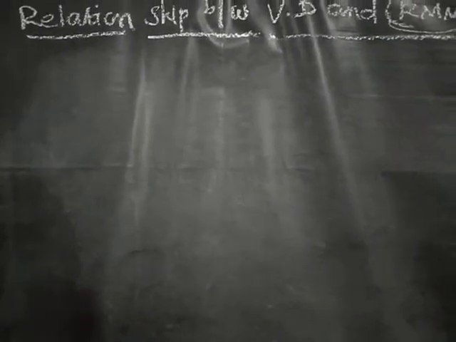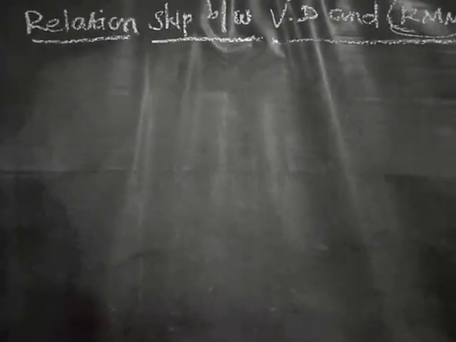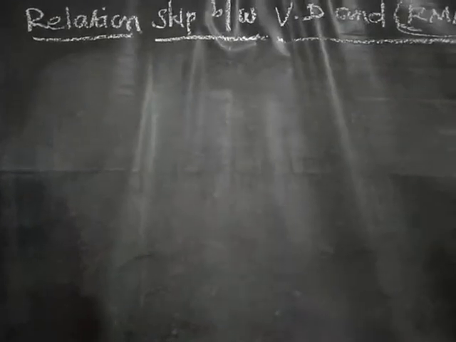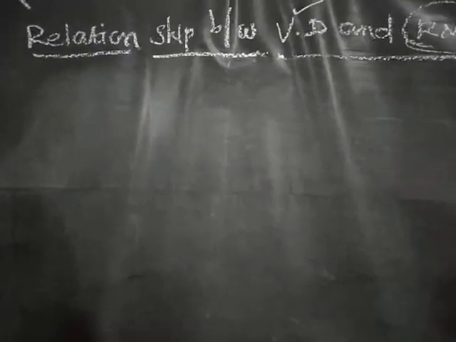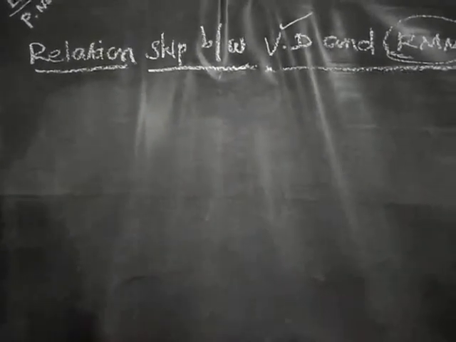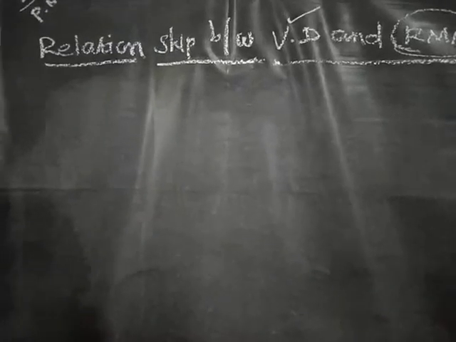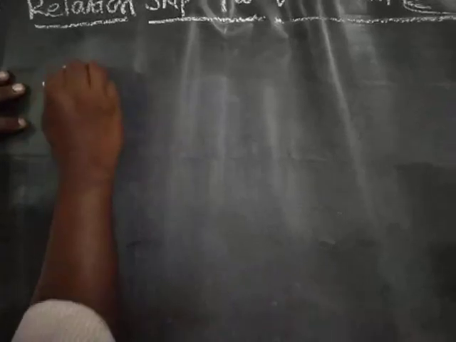Just now we have seen two types of definition: one is relative molecular mass, another one is vapor density. Now according to the Avogadro hypothesis, equal volumes of all gases contain an equal number of molecules. So we have written the definition for vapor density. What is the equation for vapor density?